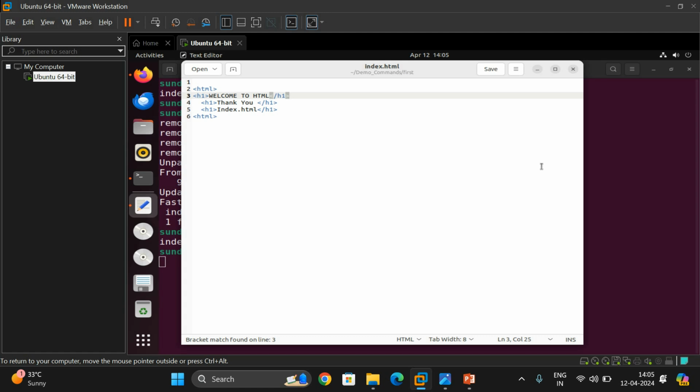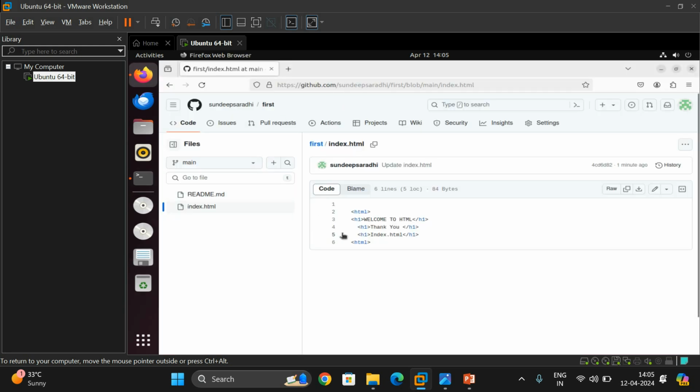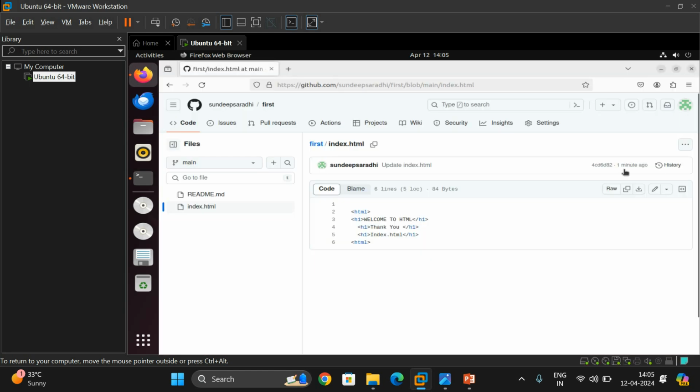Here we'll have the three lines of code. So the complete code has been copied from the remote repository to the local repository by using the pull command. You can use the pull command, or the fetch and merge commands.